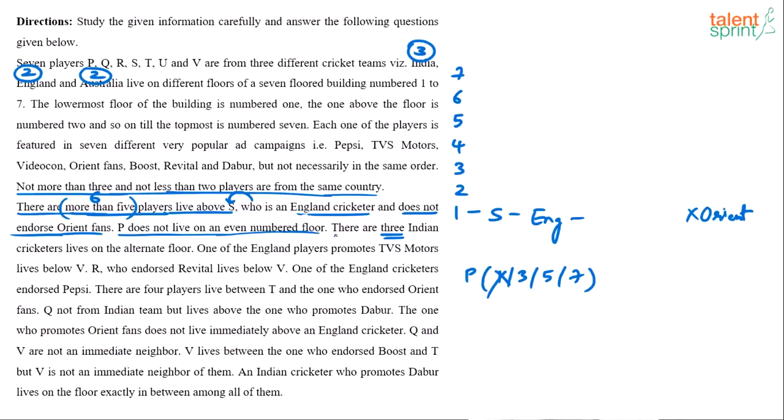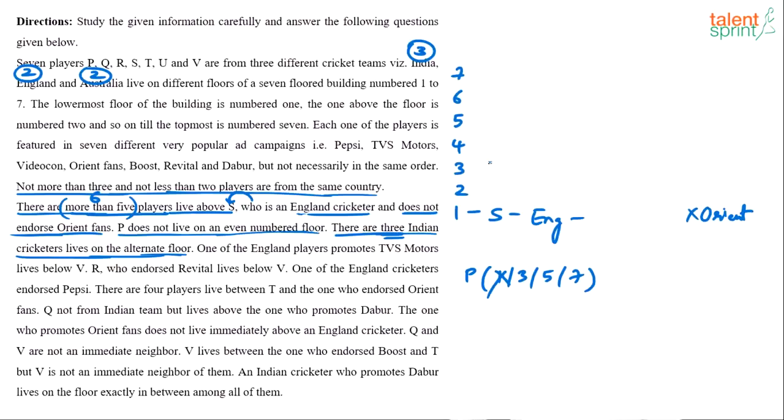So there are 3 Indian cricketers who live on alternate floors. Now there are 2 choices. Who live on alternate floors, meaning what? Suppose Indian cricketers are on second floor, then 2, 4, 6 are Indian cricketers. Or 3, 5, 7 are Indian cricketers. They are on alternate floors. They cannot be together. So either 2, 4, 6 goes for Indian players, or 3, 5, 7.